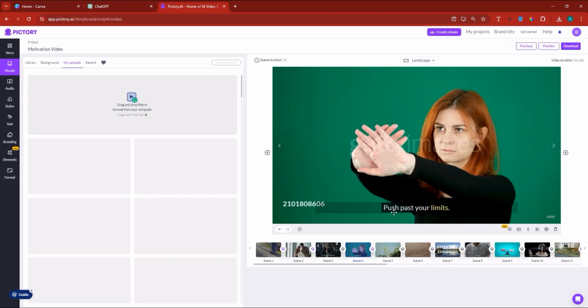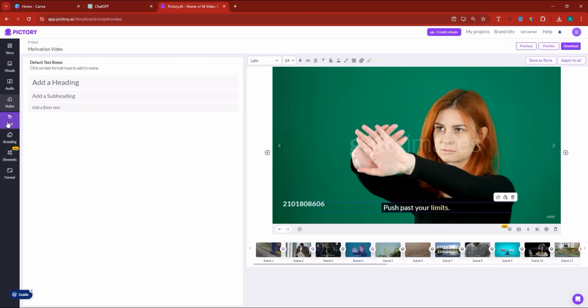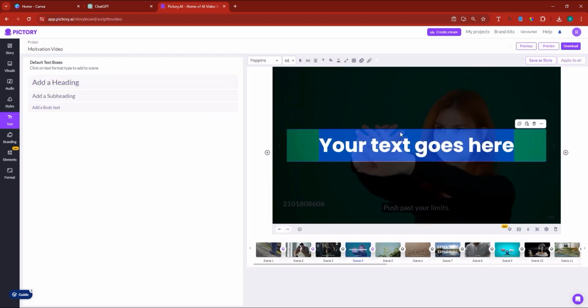You can see the captions here. If you don't like them, you can change them, right? So when it comes to the captions, they can also be changed. You can also add text. So for example, if you want to add a call out, let's say you want to add it in this scene, you can just go ahead and add it, right? And you can just select the text, place it here, and it will immediately add.